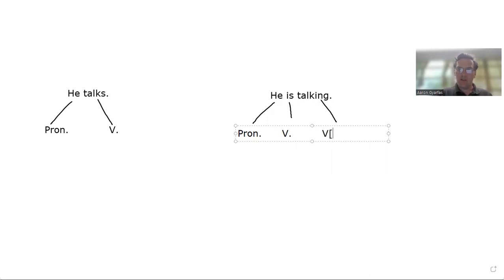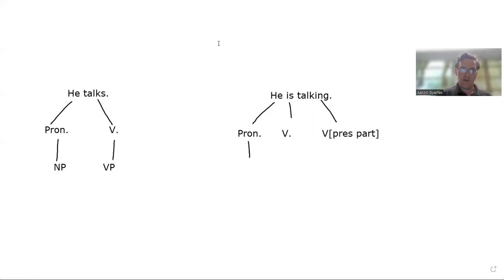Talking is a special kind of verb. We call that the present participle. That's your ing verb. Okay? So now we have everything there. A verb by itself, like talks, is going to create a little old verb phrase all by itself. And a pronoun all by itself is going to create a noun phrase all by itself. This sentence has only two pieces, two phrases, a noun phrase and a verb phrase.